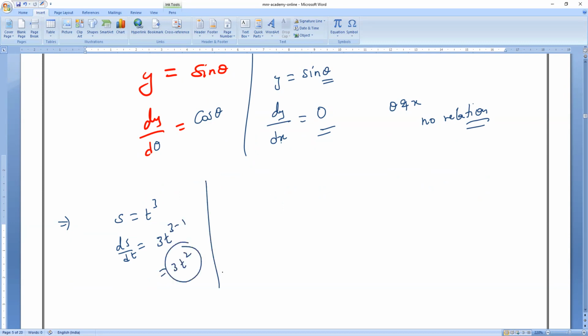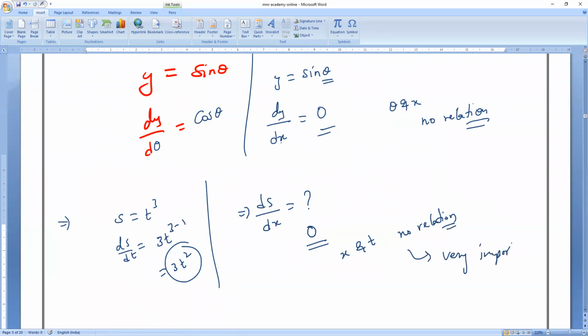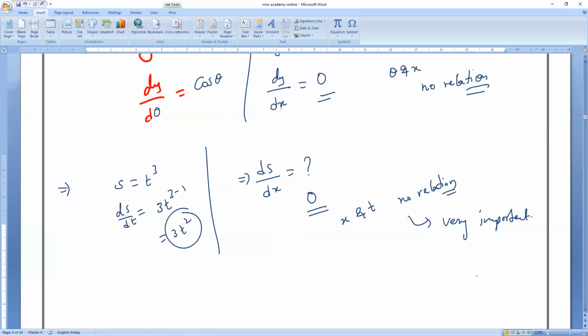Now if I ask, for example, ds by dx is equals to how much? ds by dx is 0. Why? Because s and x have no relation. So this is a very important point. That is what I'm stressing on with 3 examples. Very important.